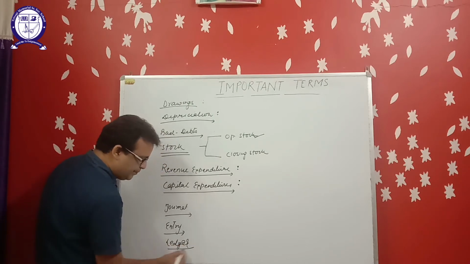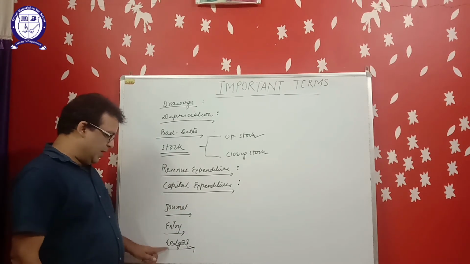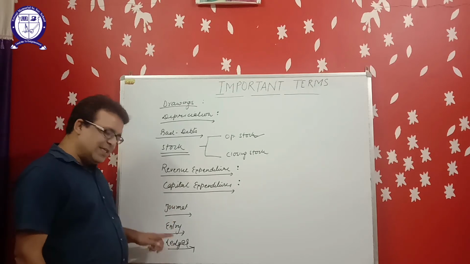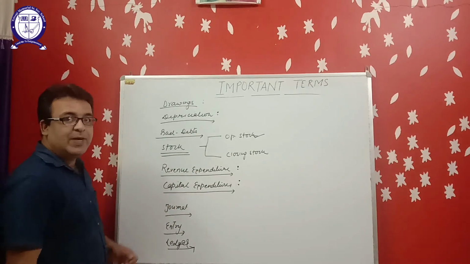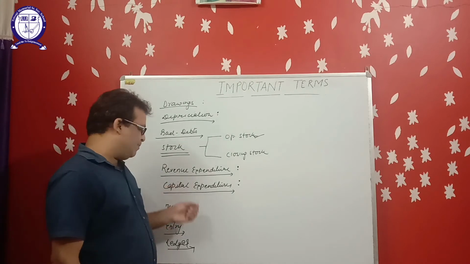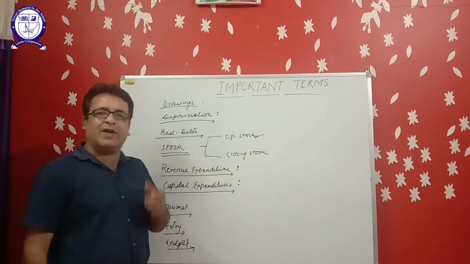Ledger. This is our principal book. Ledger is prepared on the basis of journal. What is ledger? Ledger is a group of accounts. What do you mean by account? Account is information about the particular person or a particular thing at one place.